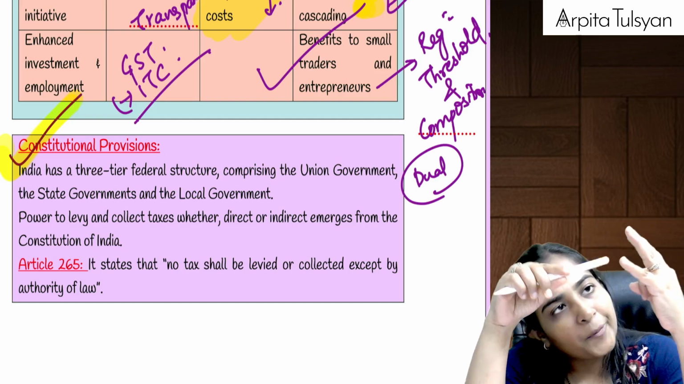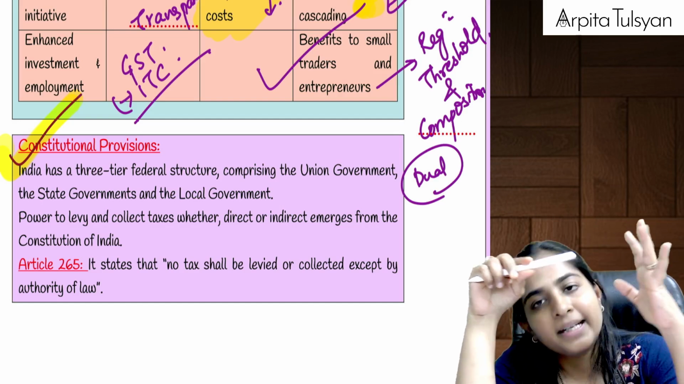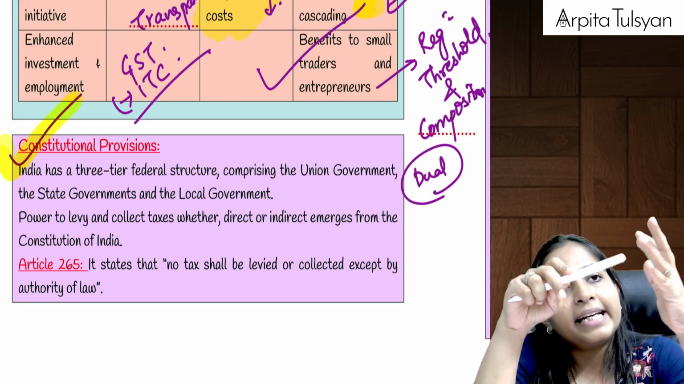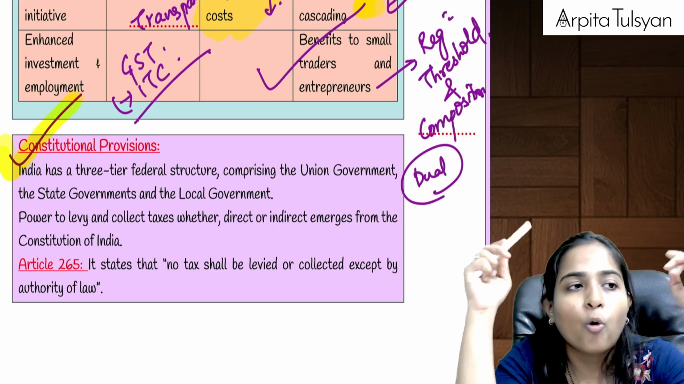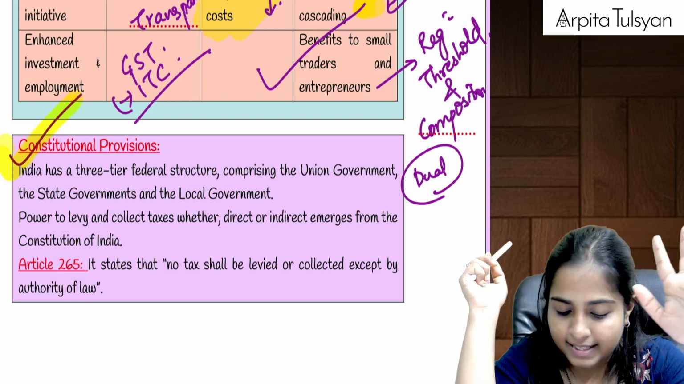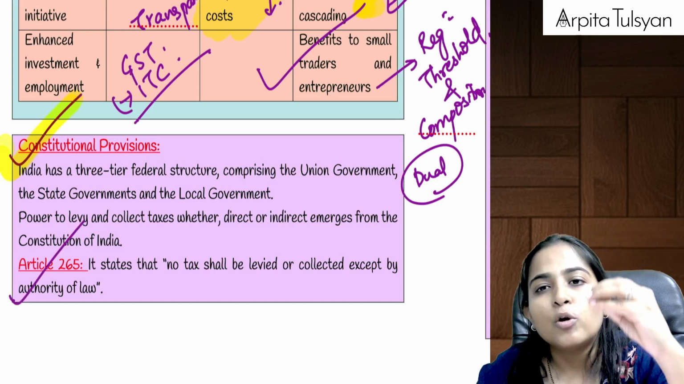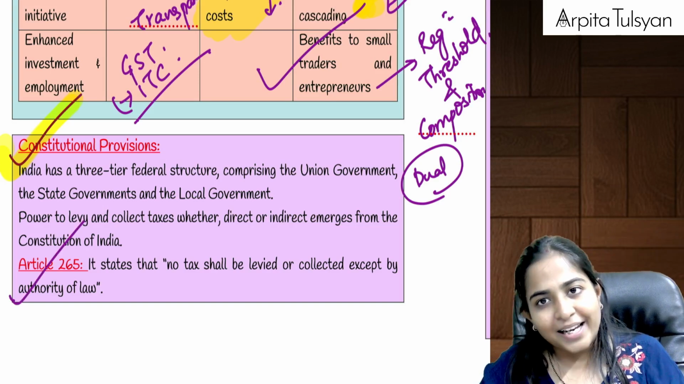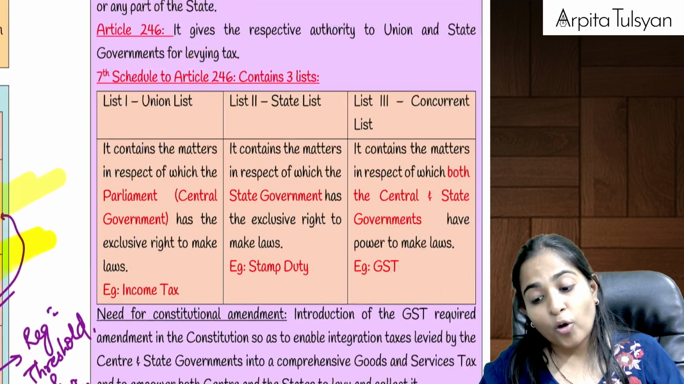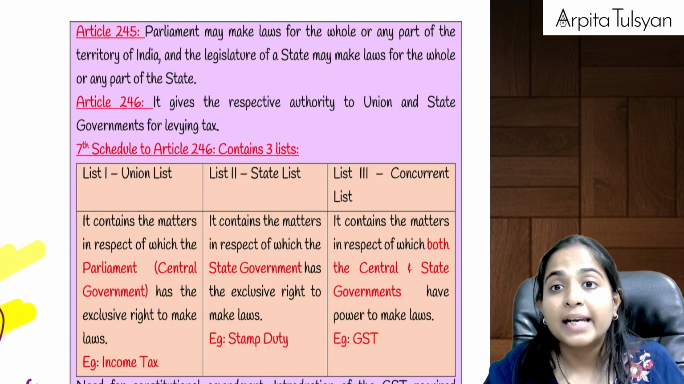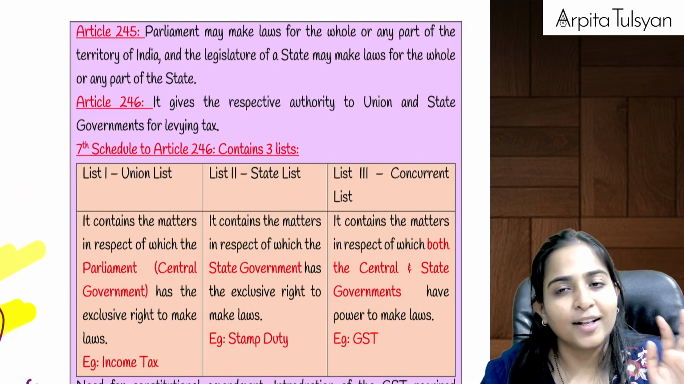The biggest is the central government, then your state government, and then your local authority. And each of the governments has been given its own respective powers to levy taxes, right? And article number 265 says that without authority, no taxes can be levied. If there is no authority in the constitution, then you cannot levy any taxes, not allowed, right?